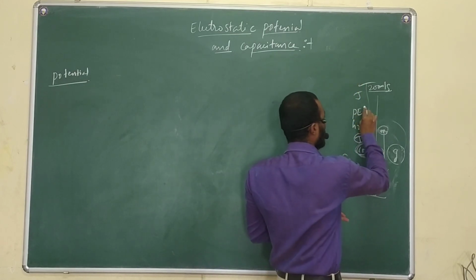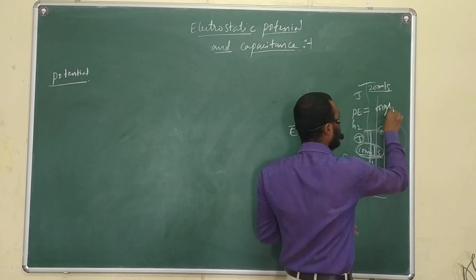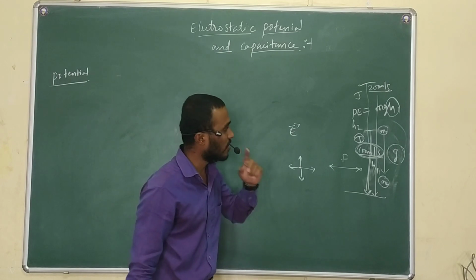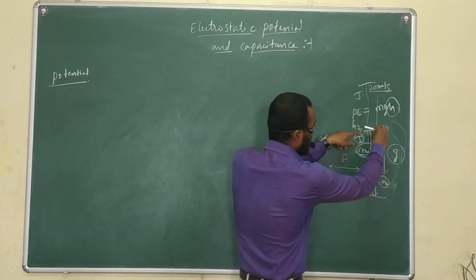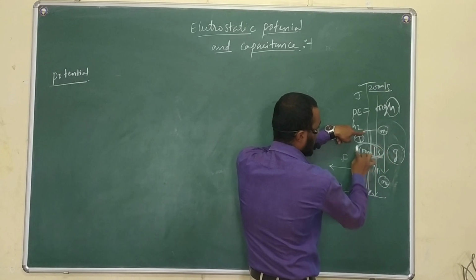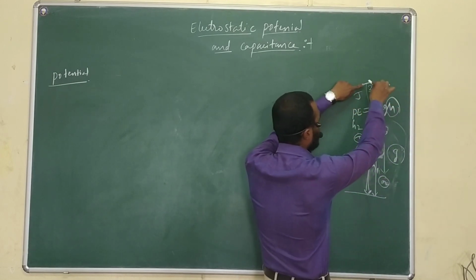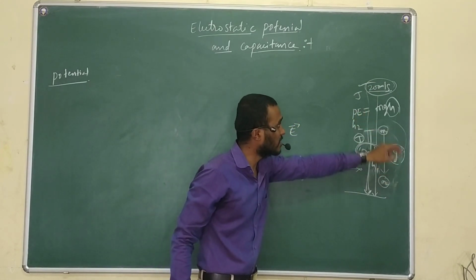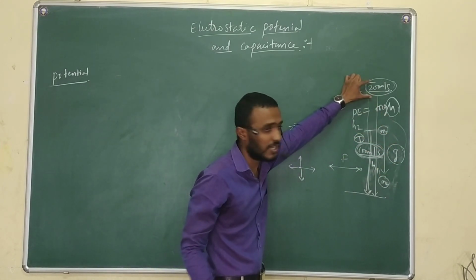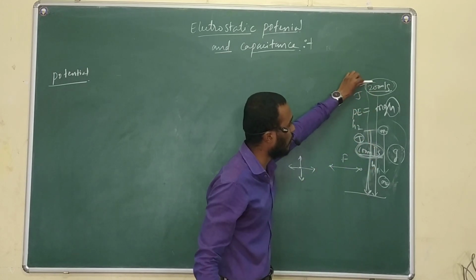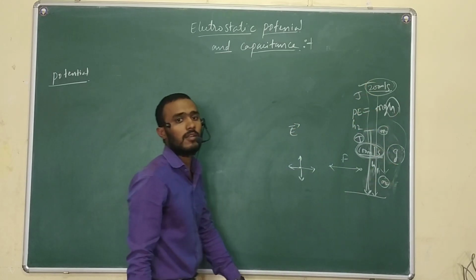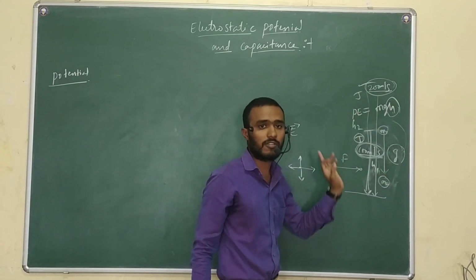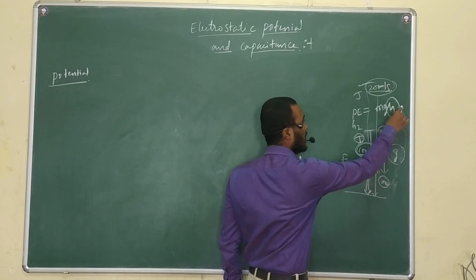Potential energy of the object is equal to mgh. It depends on height only. So because of the height, from this point the object gets 100 meter per second, and the same object from this point gets 200 meter per second. So the potential energy of a mass in a gravitational field depends on height only.